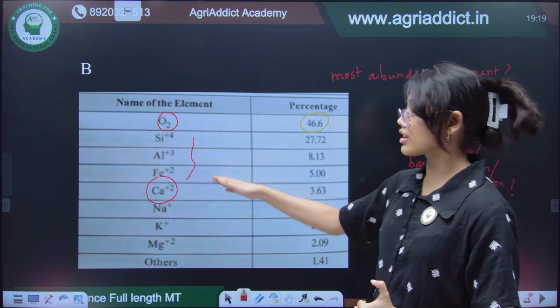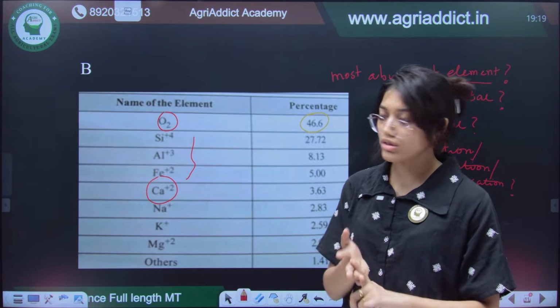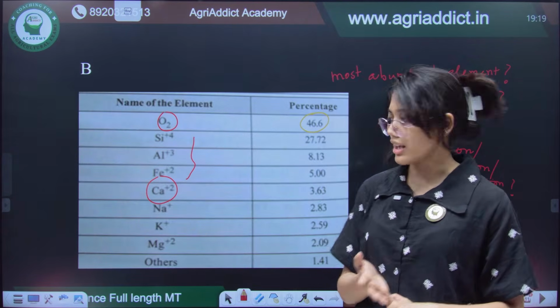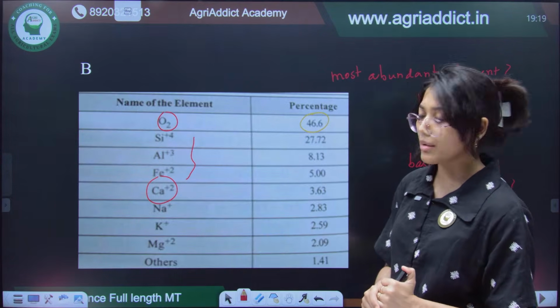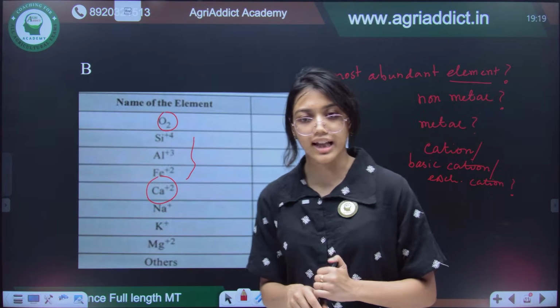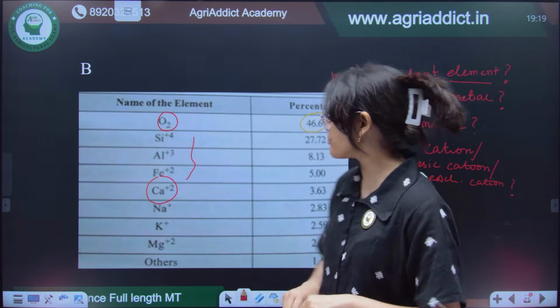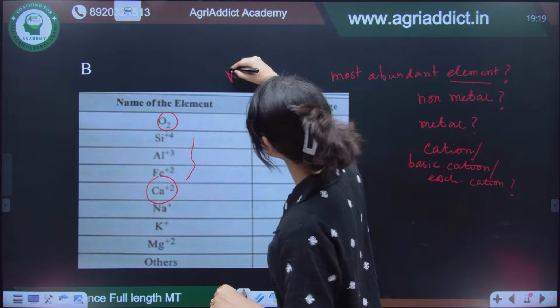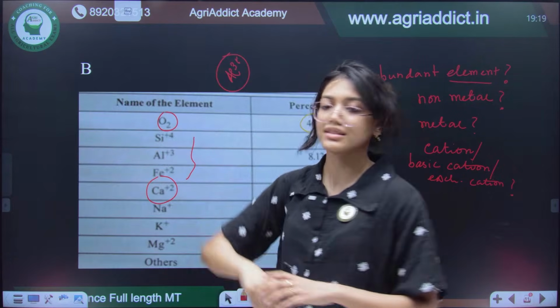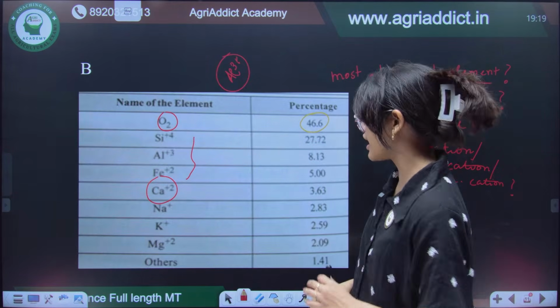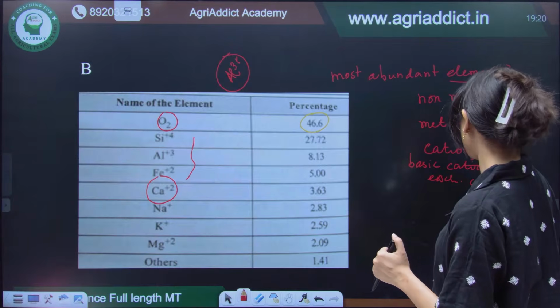See, all of these three, that is silicon, aluminium and iron, are cations, but they are not basic, neither are they most exchangeable. So you cannot answer that. You have to write that the most abundant basic cation is calcium. But one PYQ came and there they had given the answer of Al3+, but that is not right. Calcium must be the most dominant basic cation.